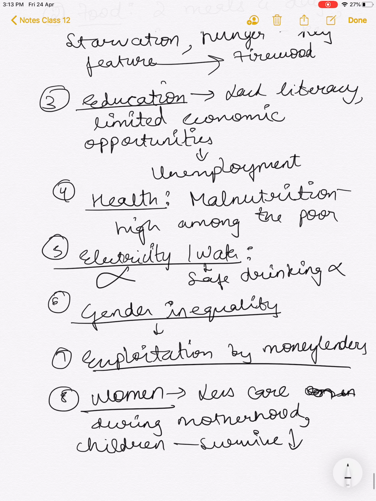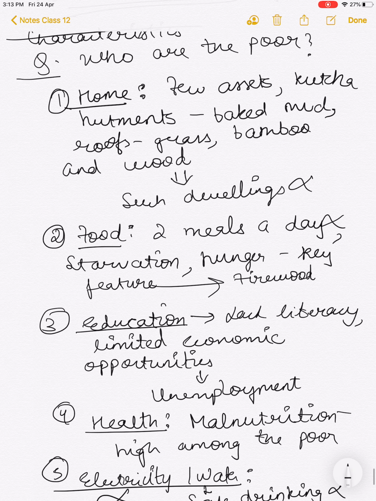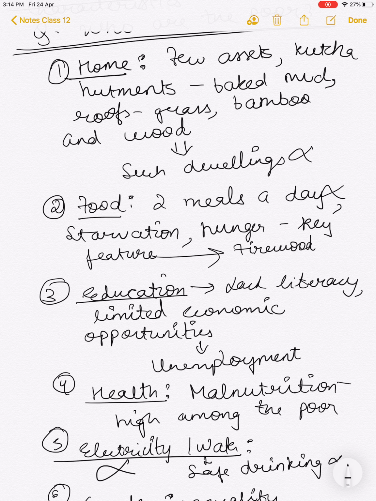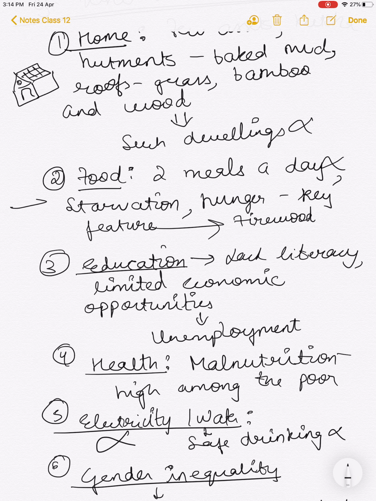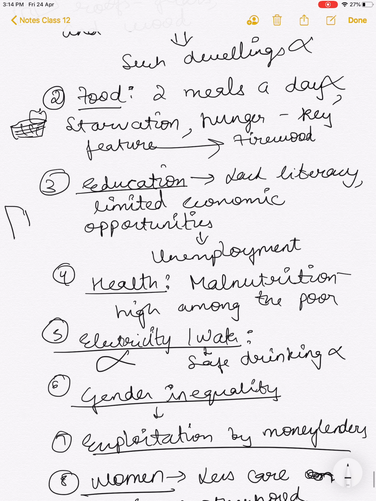So these are the 8 points that you need for the characteristics of the poor. Be thorough with these points because they're fairly easy. You can learn them through graphics. You can make a home here, and then you'll always remember that the first point was related to a home. Then you can make a food basket, and for education you can make a notebook.